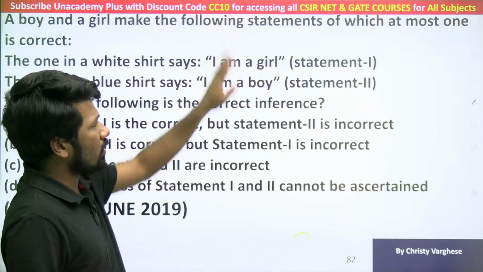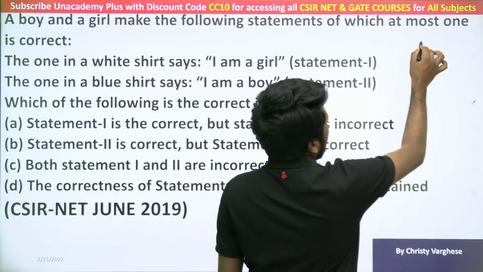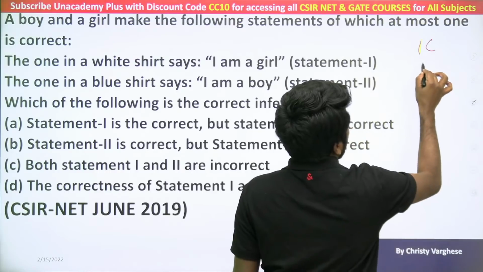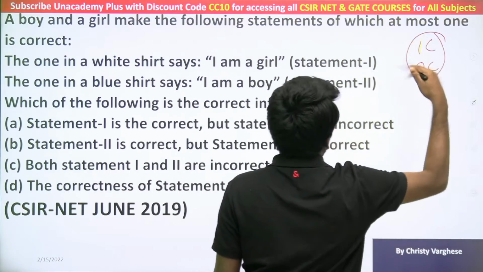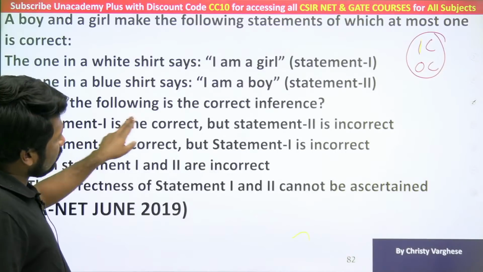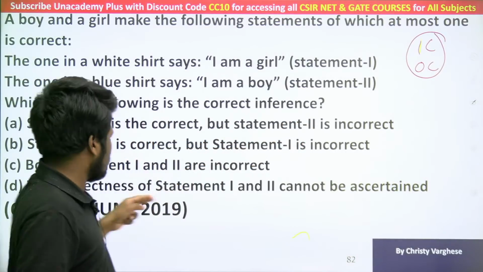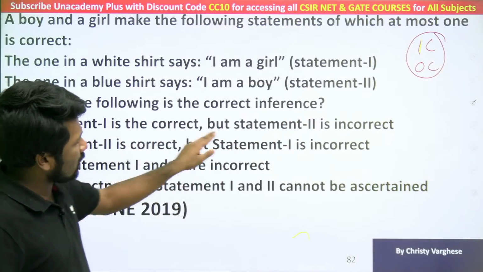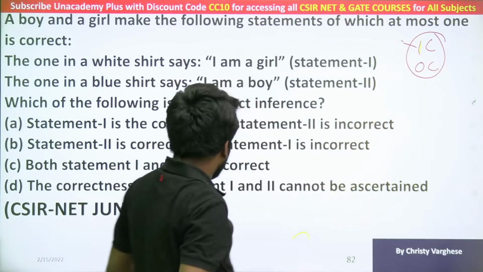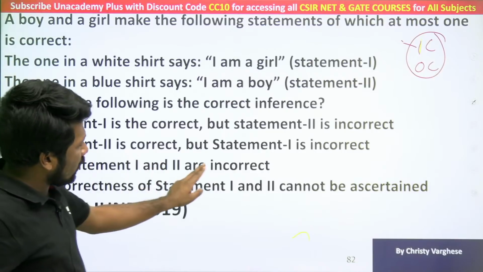At most 1 correct means 1 correct or 0 correct. Both are okay. 2 correct, not okay. 1 correct means which one? Statement 1 correct, statement 2 incorrect. That is a possibility. Statement 2 correct, statement 1 incorrect. That is also a possibility for 1 correct. And 0 correct means statement 1 incorrect, statement 2 incorrect.